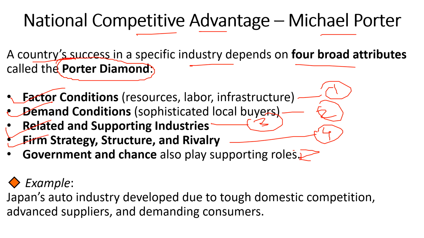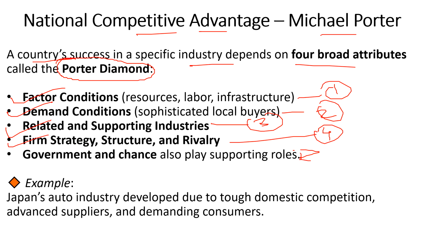And the last one, firm strategy, structure and rivalry. The management or organization of a company, and the level of domestic competition and all these things can drive firms to be more productive, innovative and globally competitive, right? So these are the four important broad attributes.